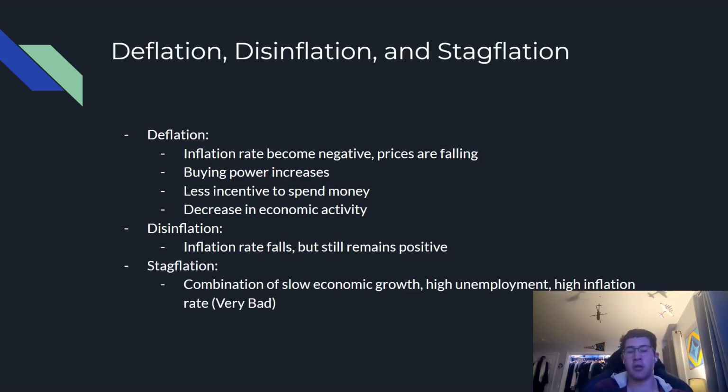Stagflation is the worst out of the three. This is a combination of slow economic growth, high unemployment, and a high inflation rate. Now, these three things combined are very bad. Obviously, we don't want slow economic growth, we don't want high unemployment, and we don't want a high inflation rate. So these three things must be avoided. And how does the government do that? Well, we just explained it last slide.